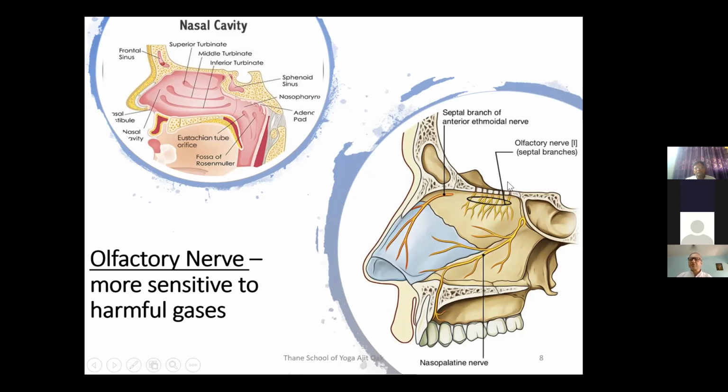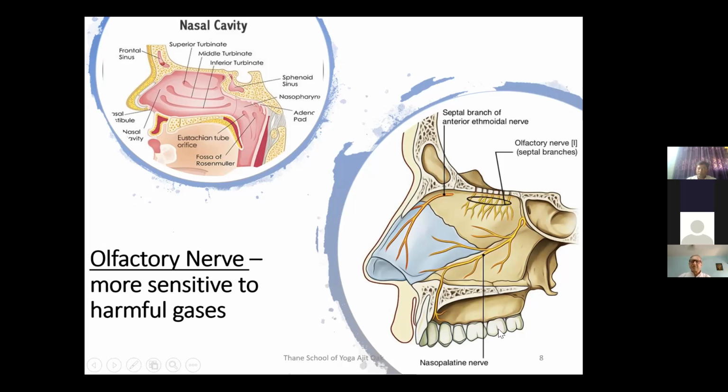And then, of course, there are eyeballs on the sides, and then there is the brain inside. So the olfactory nerve, I think you have done the nervous system, is the first cranial nerve which starts directly from the brain.